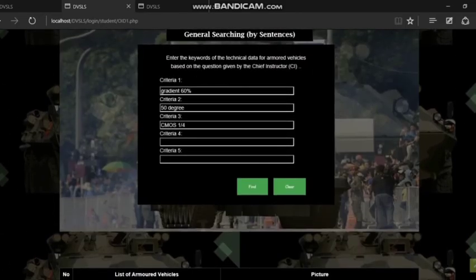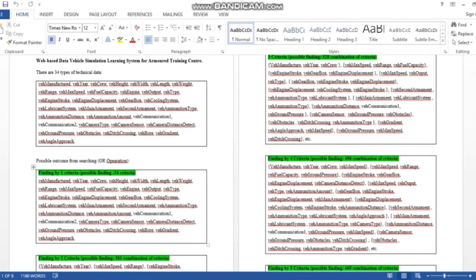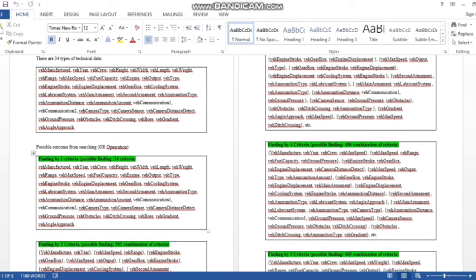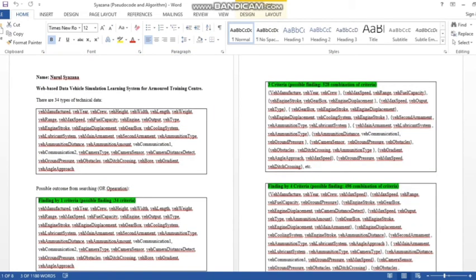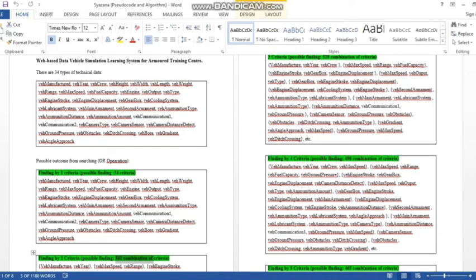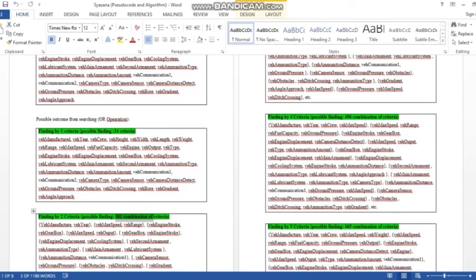Then I would like to show you the possible outcomes from searching using OR operation, also AND operation. Finding by 1 criteria, possible finding 34 criteria. Finding by 2, possible finding 561 combinations of criteria. 3 criteria, possible finding 528 combinations. Finding by 4 criteria, possible finding 496, and by the maximum 5 is 465.